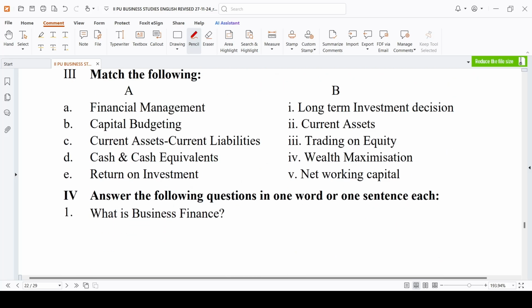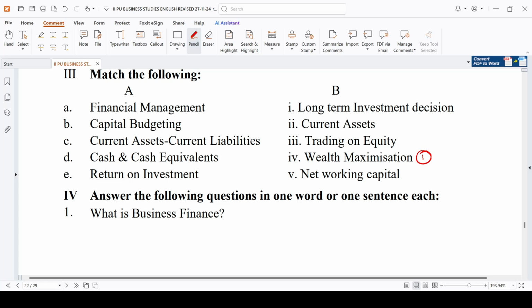Financial management, as I already told you, the main concept is wealth maximization. Capital budgeting: I told you three types of decisions are there: investment decision, dividend decision and financing decision. Investment decision is also called capital budgeting decision. Keep it in your mind, this is very important.